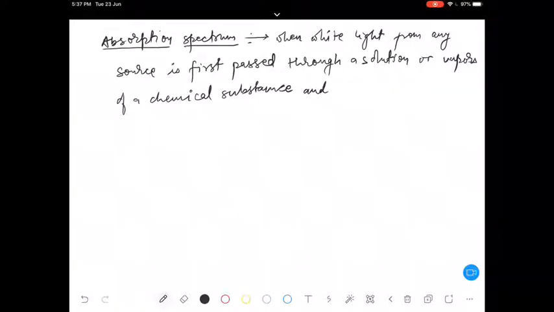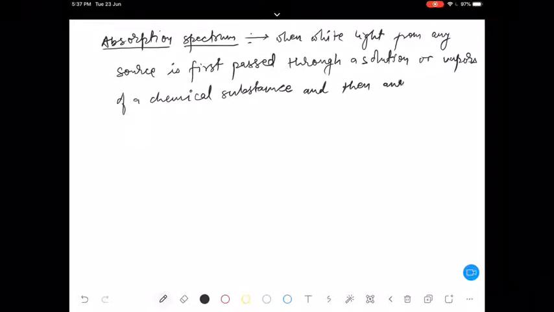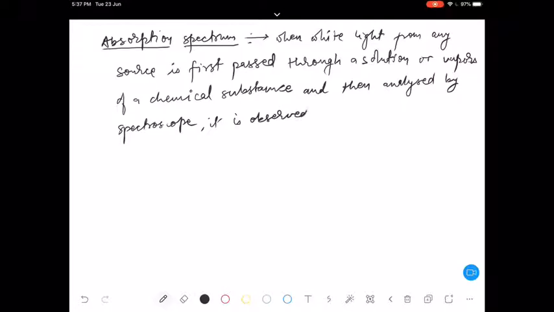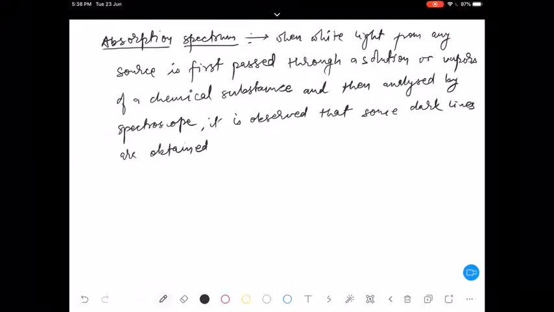Okay, and then, when analyzed by spectroscope, it is observed that some dark lines are obtained in an otherwise continuous spectrum.